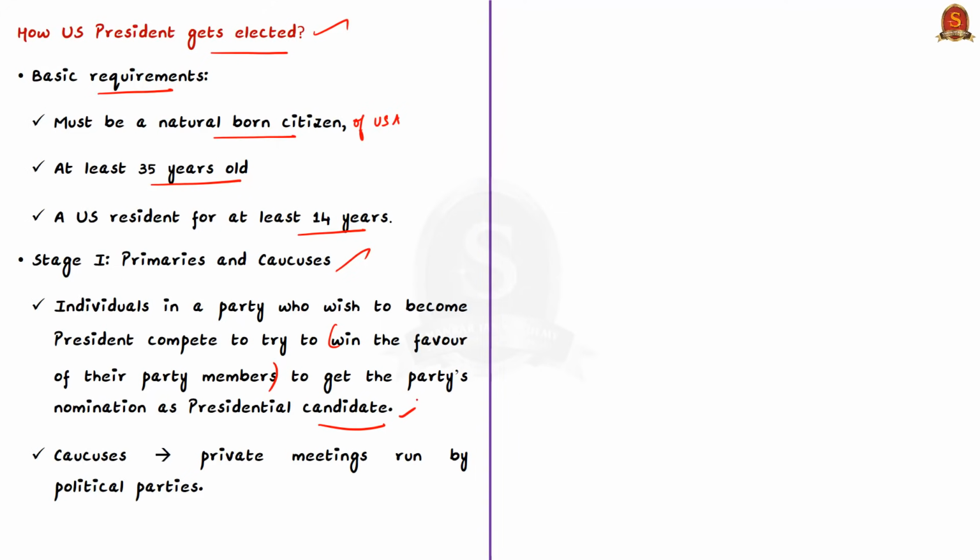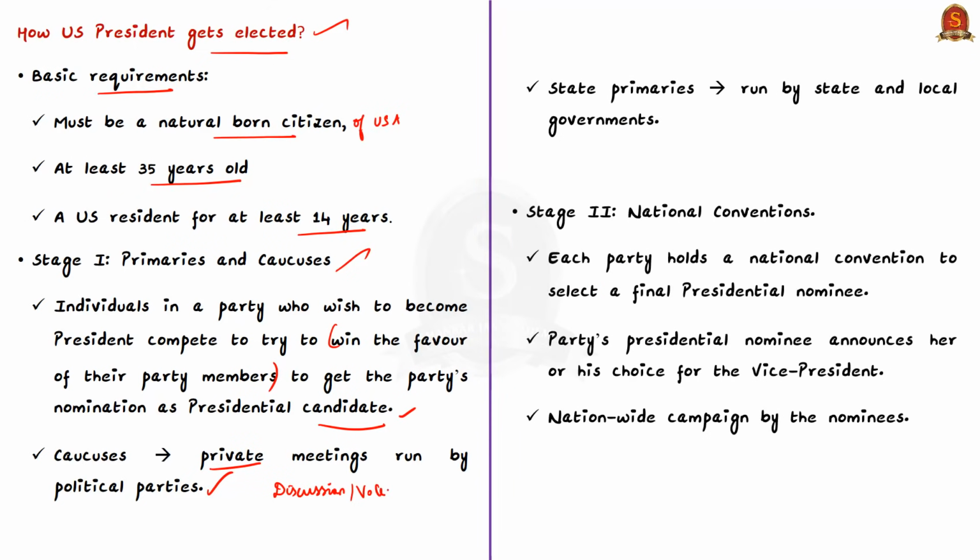Caucuses are basically private meetings that are run by the political parties. In a caucus, the party members select the best party candidate through a series of discussions and votes. And the state primaries are run by the state and the local governments. In the primaries, the party members vote in a state election for the best candidate who they want to represent them in the general election. So you can see there is some difference between how primaries and the caucuses run.